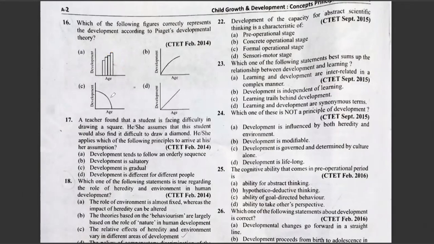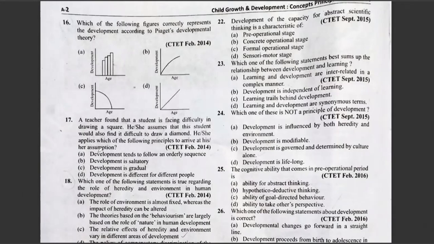Question number 17. A teacher found that a student is facing difficulty in drawing a square. He or she assumes that this student would also find it difficult to draw a diamond. He or she applies which of the following principles to arrive at his or her assumption?